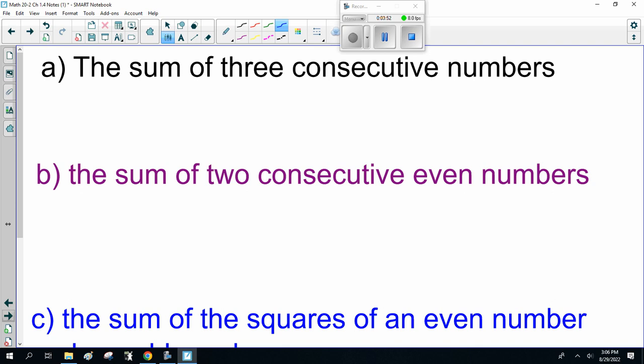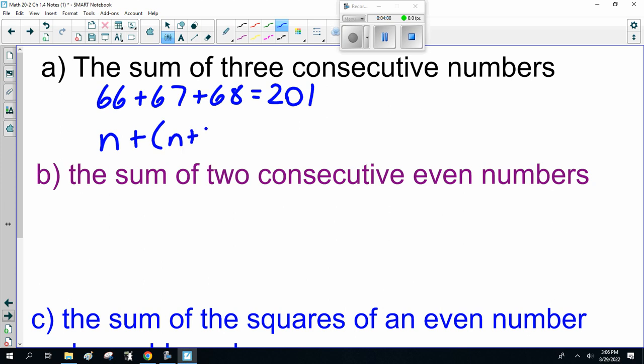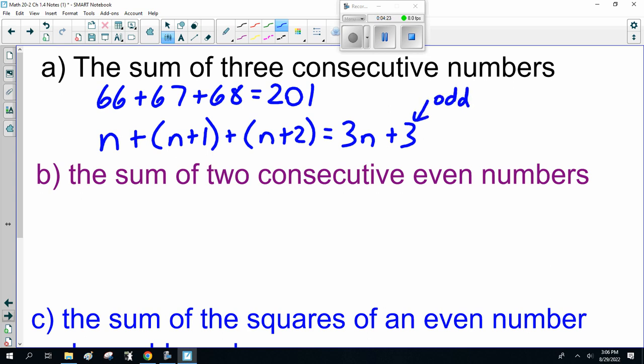So, the sum of 3 consecutive numbers, 66 plus 67 plus 68, 201. All right? So that's going to be some number plus 1 more than it plus 2 more than it. So that is 3n plus 3. It's going to be odd.